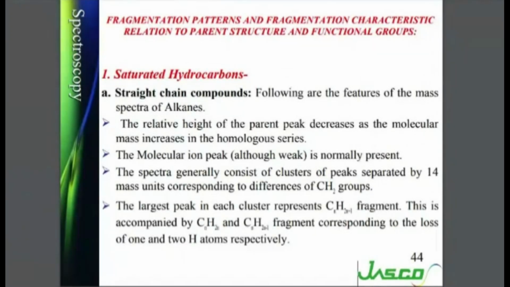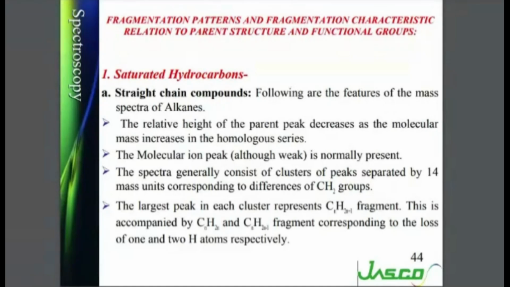The relative height of the parent peak decreases as the molecular mass increases in the homologous series. We have seen this rule before. The molecular ion peak, although it may be weak, is normally present. But as the number of carbons increases, the height of this molecular ion peak goes on decreasing more and more.